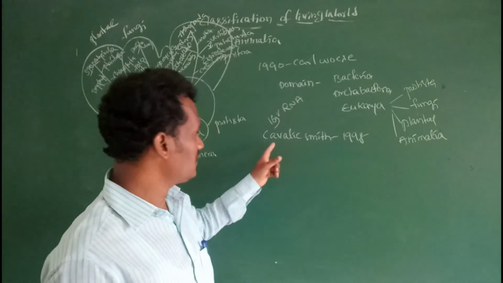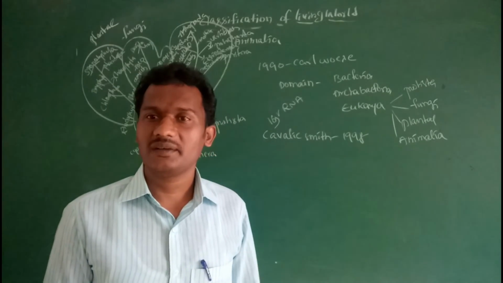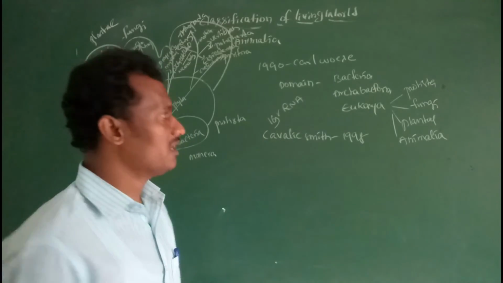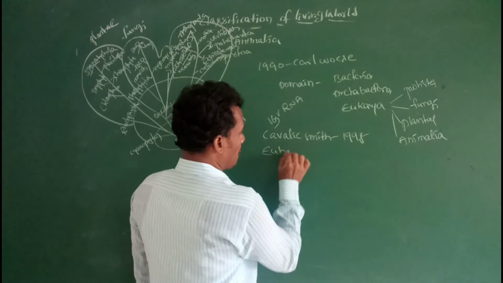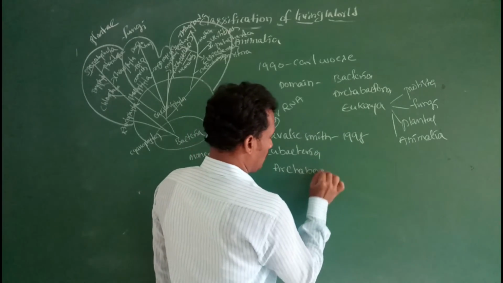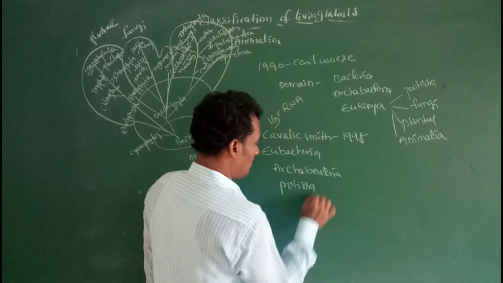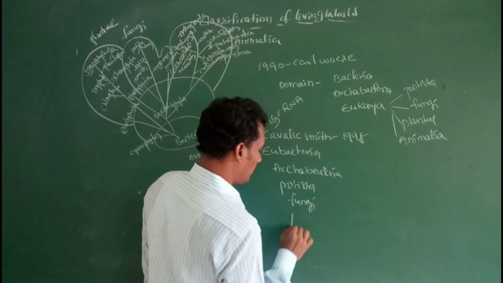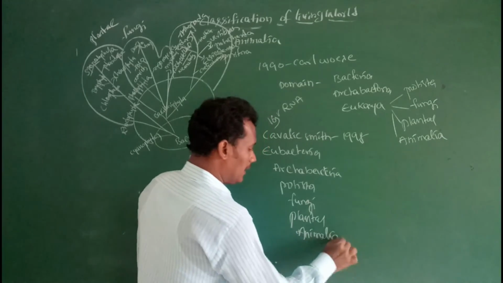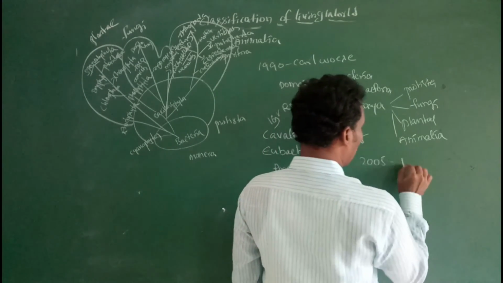According to Cavalier-Smith, the six kingdoms are eubacteria, archaebacteria, protista, fungi, plants, and animalia.